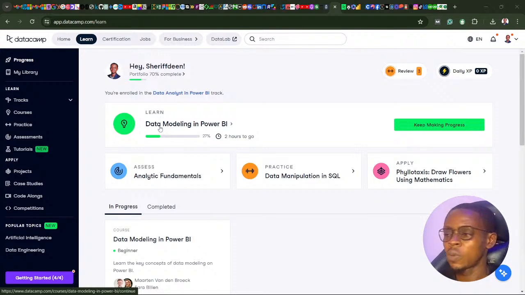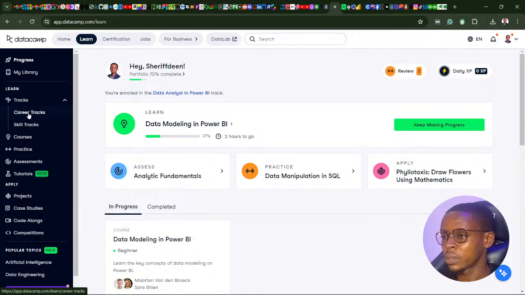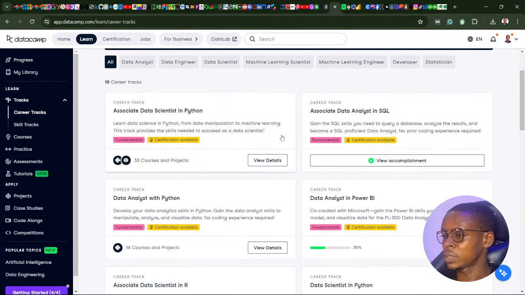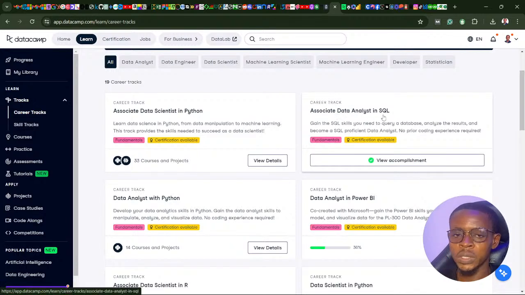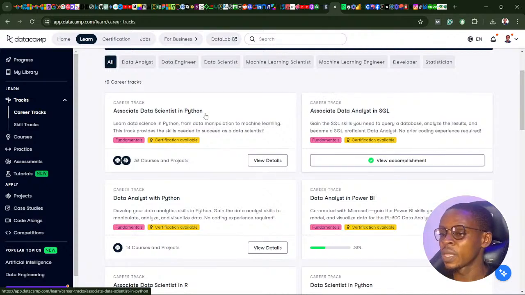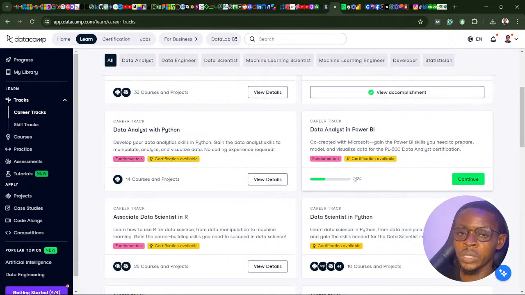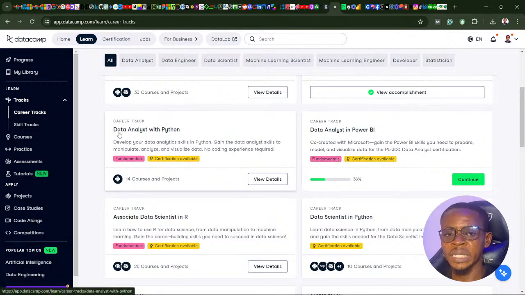So basically, we just continue from where we stopped yesterday. If I take a quick guide to the career track on DataCamp, which I always do before I start, we've covered data analysis in SQL. That was the first live stream I did while trying to learn and upskill myself as a data analytics expert. Also, we've started this data analysis in Power BI. We are 36% through the whole career track, and today is day 29. So we're kind of faster with the career track compared to the days. Also, we are moving to data analysis in Python after completing this data analysis in Power BI.